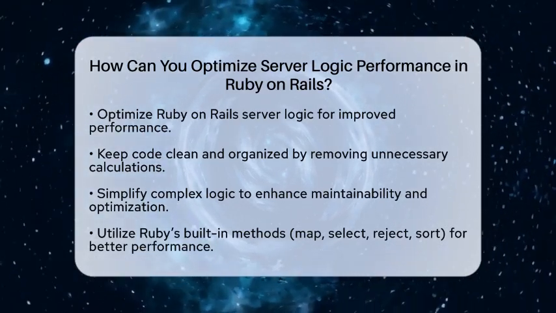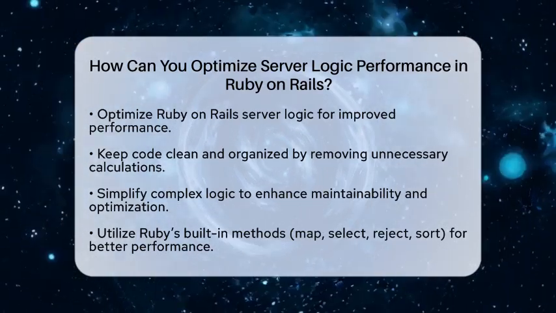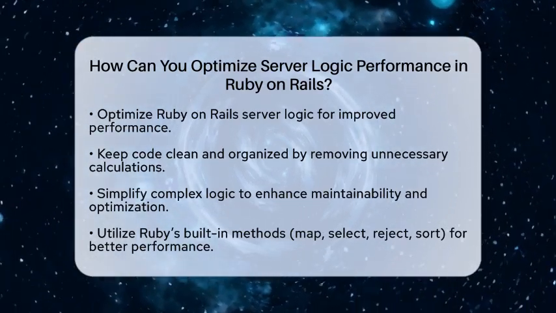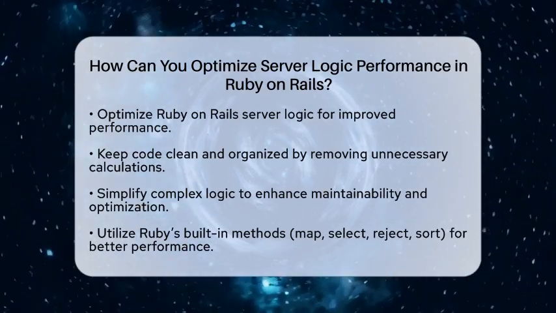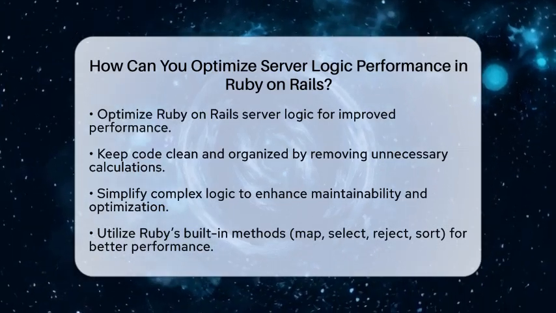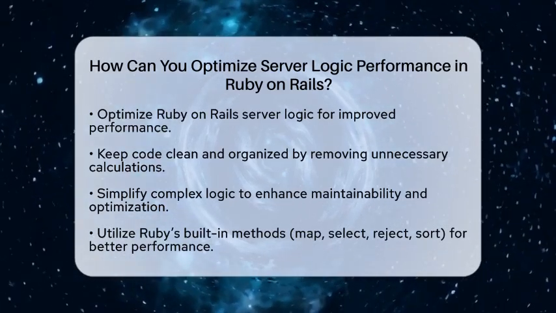Database queries can often slow things down, so optimizing them is key. Use ActiveRecord wisely to avoid N+1 query problems, which happen when multiple queries run instead of one.